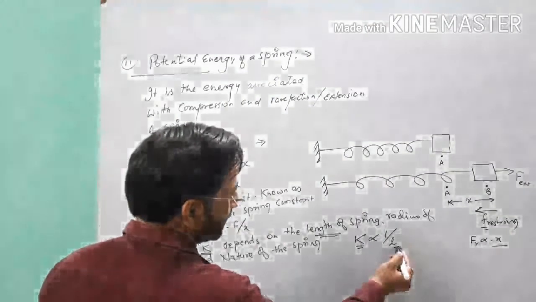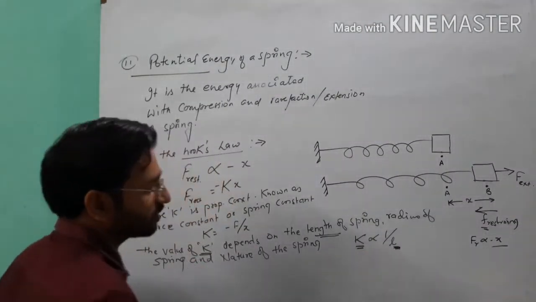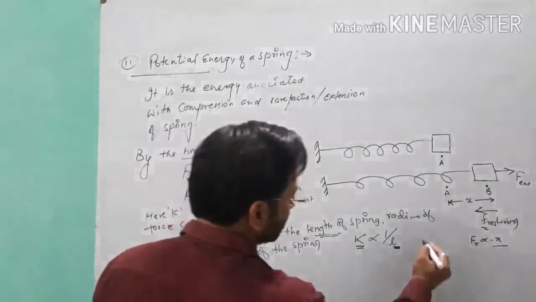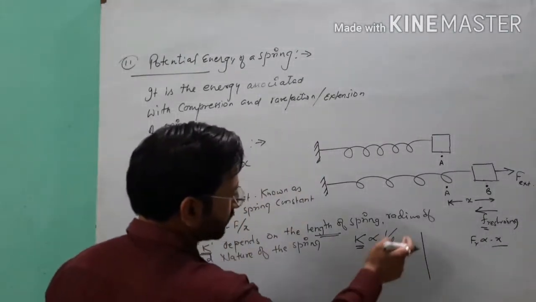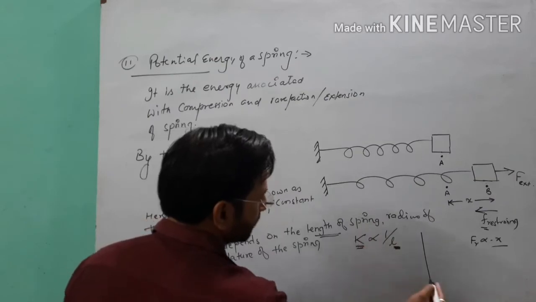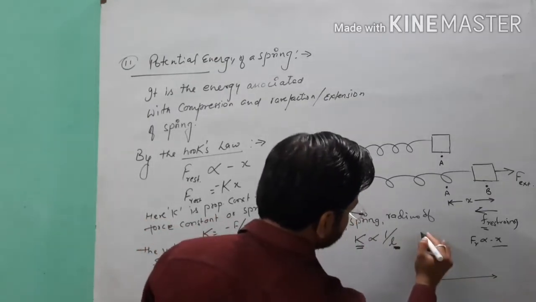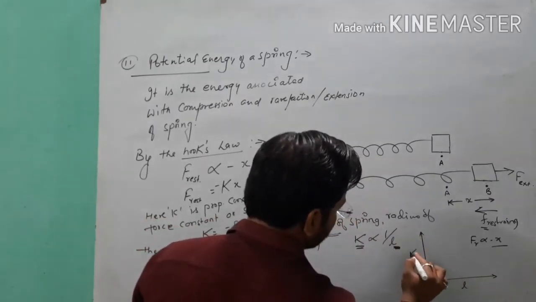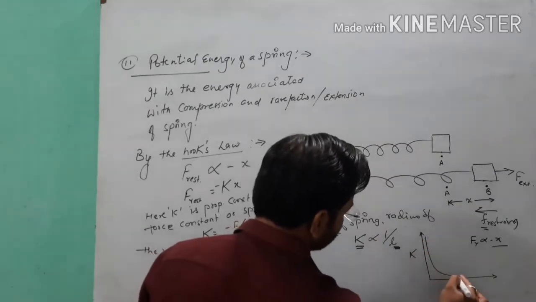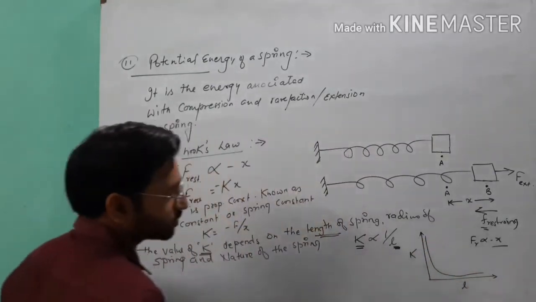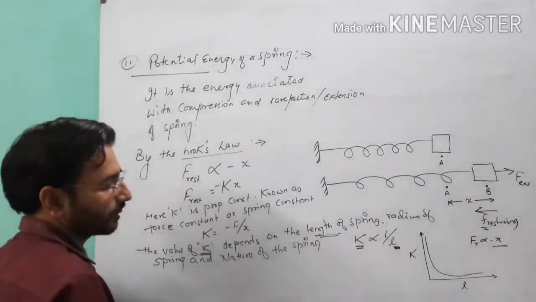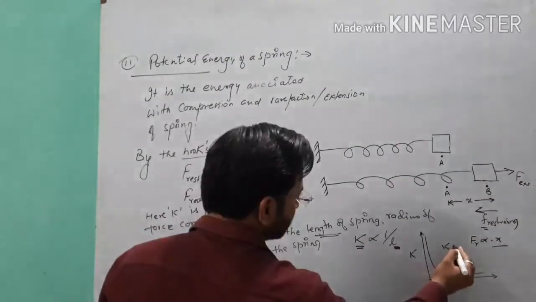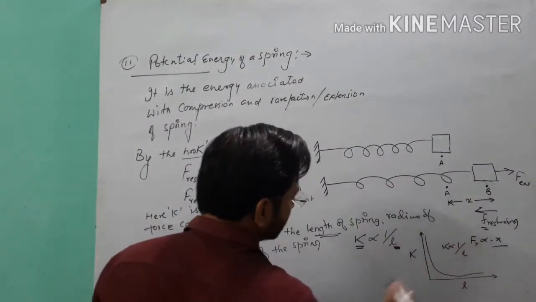For smaller length, it will be greater. Point clear? So if we want to write the graphical representation between the force constant and the length of spring, you will see the graph will be like this, an inversely proportional type of graph. This is the graph which represents k is inversely proportional to L.